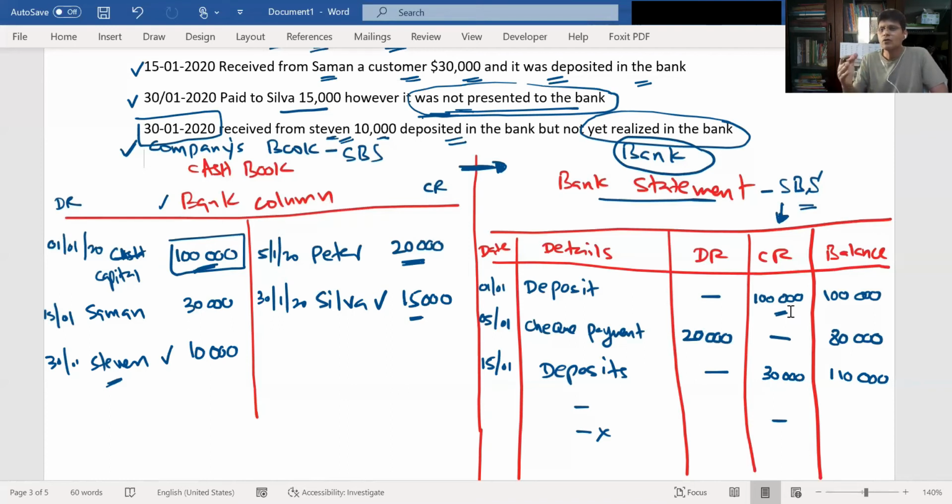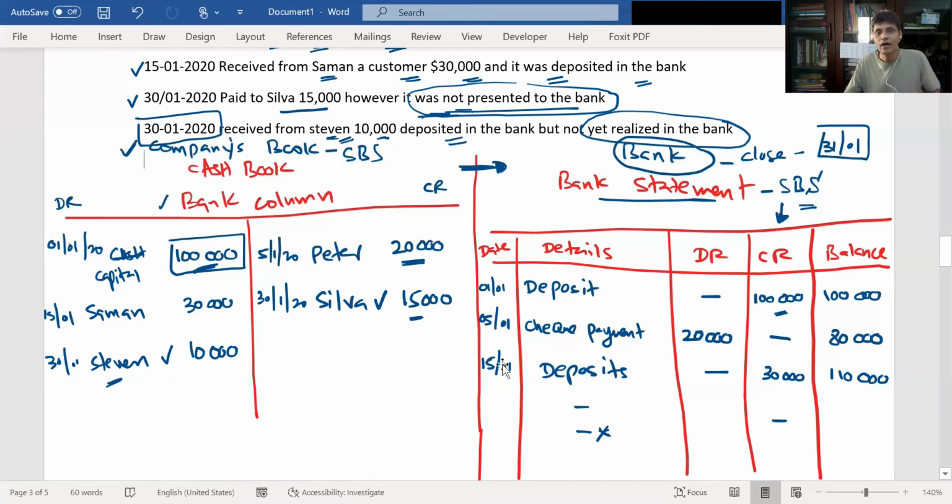Usually, it will take 1 or 2 days to get a clearance. By that time, our bank will have to close their books by 31st January. You understand? By 31st January, our bank will have to close the books of accounts. By that time, they have not got the clearance from the bank of Stephen. So therefore, they will not credit. Okay, now the story is finished.